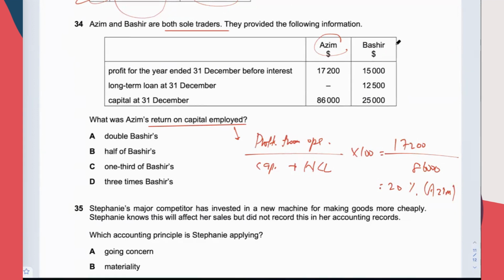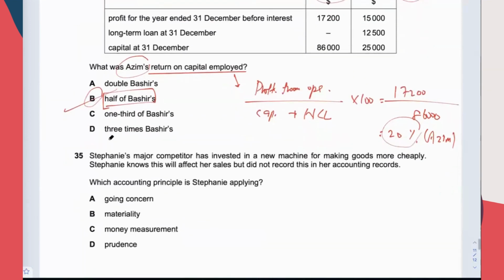Brazil is 40%. Let's calculate again. One second. 40%. And then for ARGIM, I calculate once more, 20%. So conclusion, ARGIM's one is half of Brazil's. B.